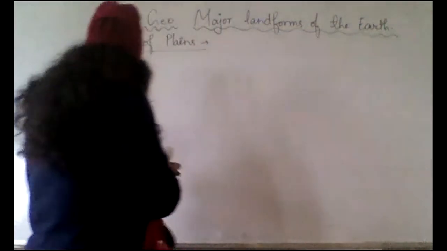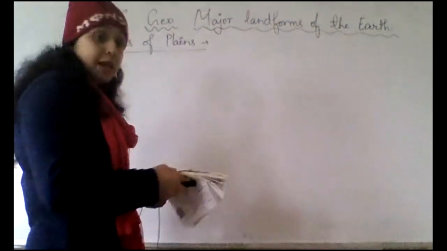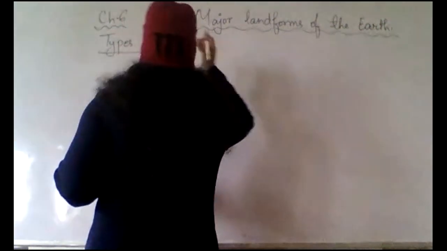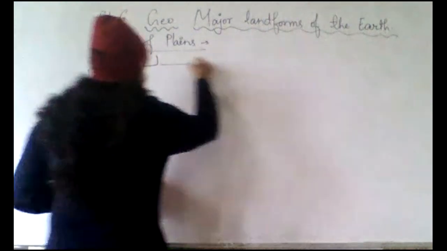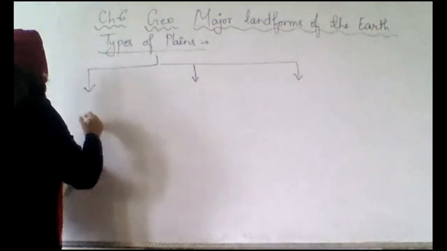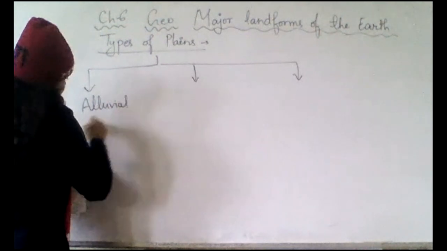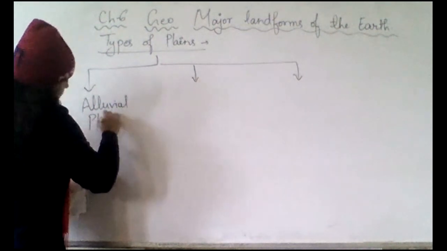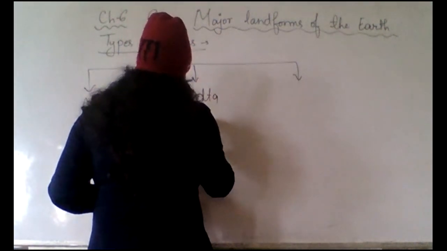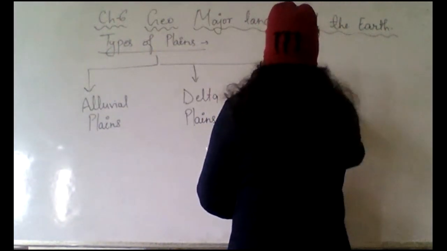Okay, till the time, I was going to discuss types of plains. So basically, the main types of plains which we are going to discuss are alluvial plains, then we have delta plains, then we have coastal plains.